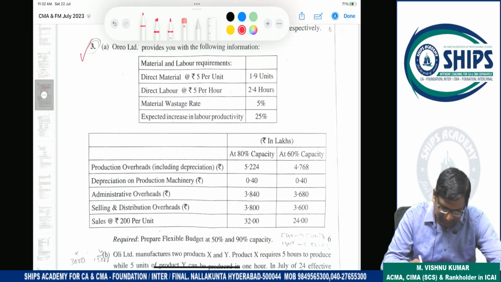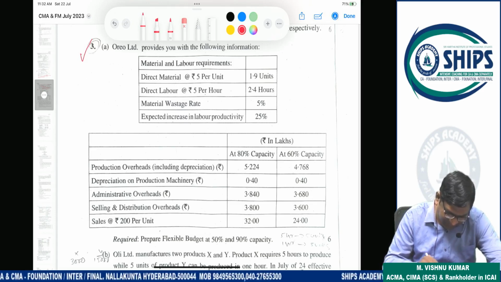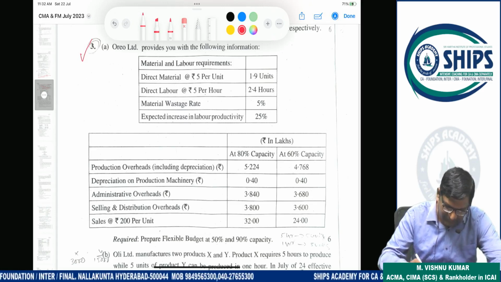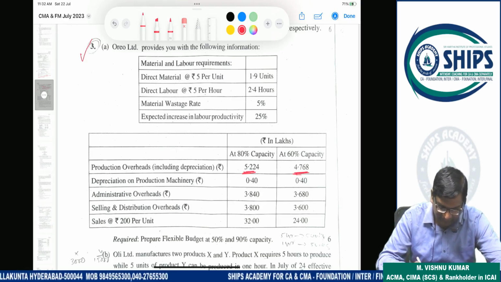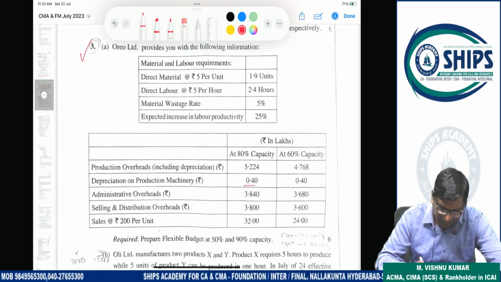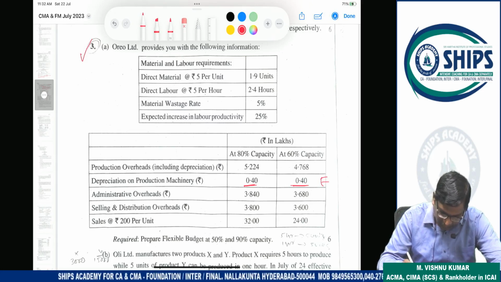At 80% and 60% they have given the data: production overhead including depreciation, administration overhead, selling and distribution overhead, and sales. First we have to check whether these two totals are the same or different. If these two totals are the same, that is fixed cost. If not the same, it can be variable or semi-variable. So if two totals are the same, it is fixed cost.